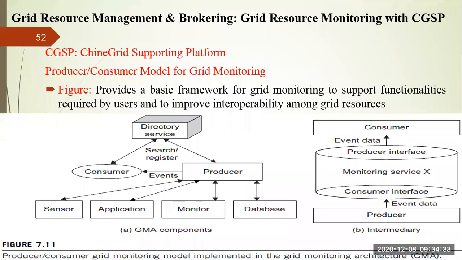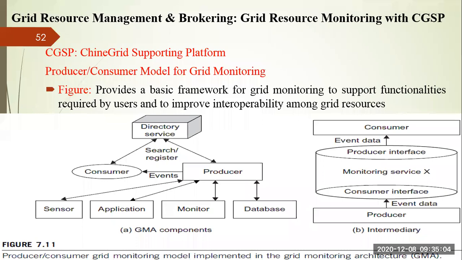That is fine. Grid resource brokering and scheduling are the two kernel functions of grid resource management, right? So the next discussion is grid resource monitoring with CGSP. Here CGSP stands for China Grid Supporting Platform, which I introduced in the last class. We are going to discuss it, right? Here we are using a producer consumer model. You may have studied the producer consumer model in computer networks as well. So, the producer consumer model for grid monitoring.